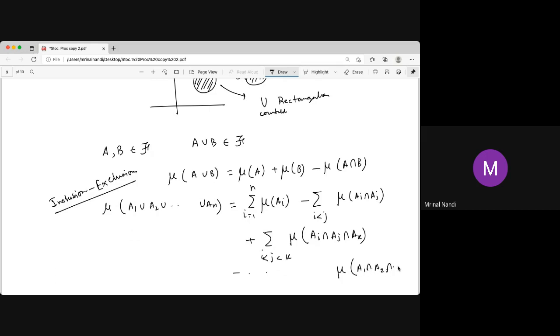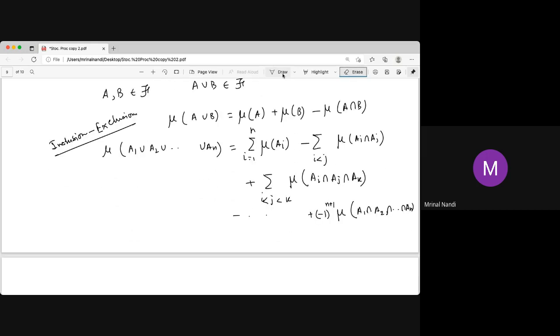And what will be plus or minus? That depends on whether n is even or odd. If it is even, then negative. If it is odd, then plus. So it is (-1)^(n+1). So this is for the finite case.